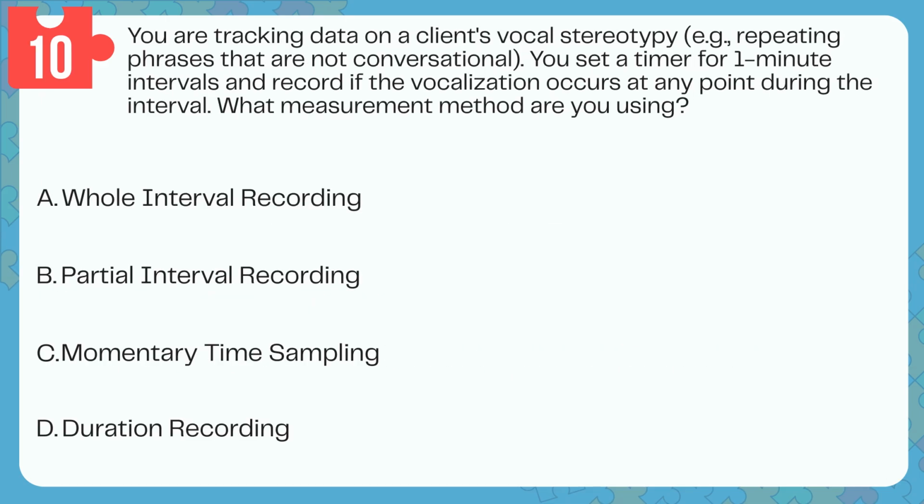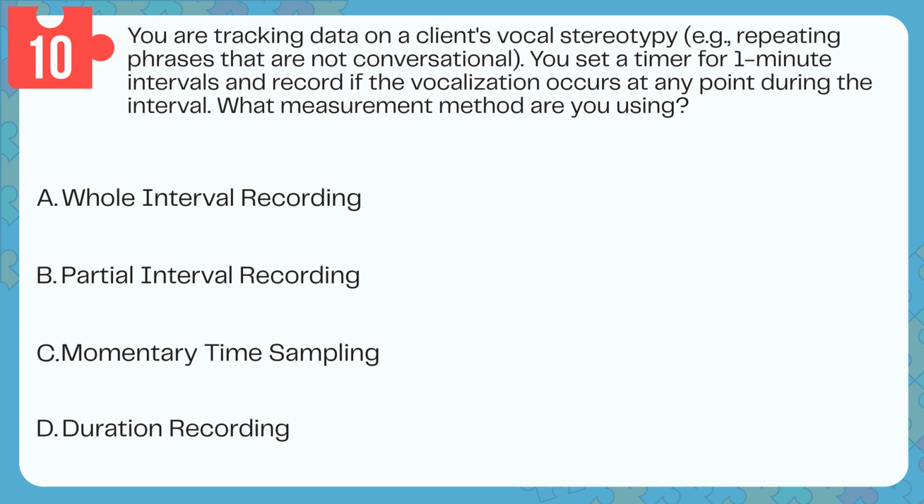Question 10. You are tracking data on a client's vocal stereotypy, for example, repeating phrases that are not conversational. You set a timer for 1-minute intervals and record if the vocalization occurs at any point during the interval. What measurement method are you using? A. Whole interval recording. B. Partial interval recording. C.